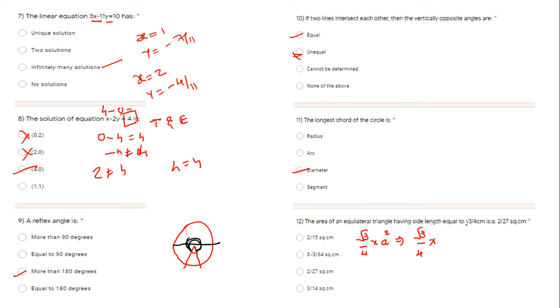The side length is root 3 by 4, so root 3 by 4 two times, we have to write root 3 by 4 into again root 3 by 4. Then root 3, 3, 3 root 3, and 4 fours are 16, so 64.